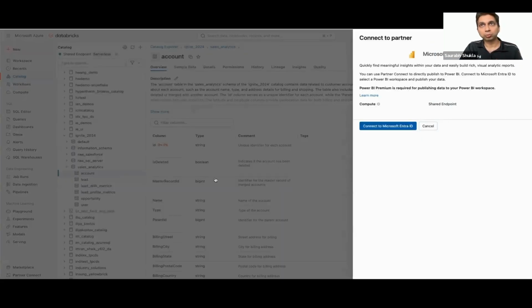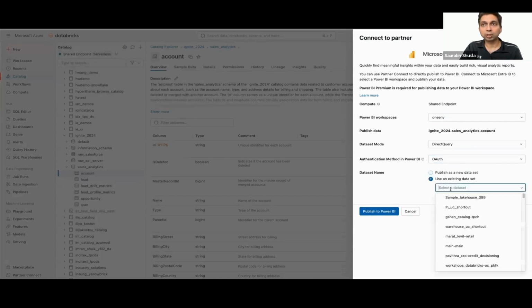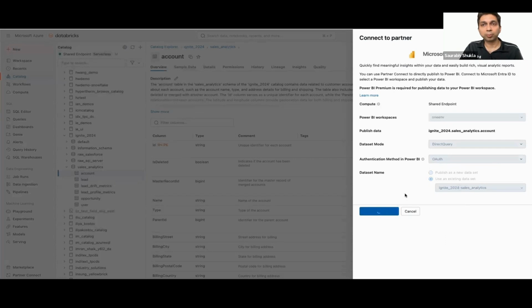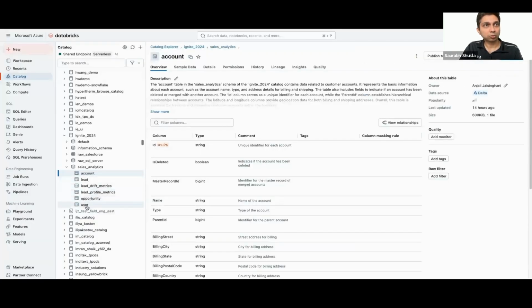It will then ask me to authenticate using Microsoft Entra ID for the OAuth login. I'll provide the Power BI Workspace details, direct query mode in this case, and then OAuth as the authentication mechanism. I'll provide the dataset name, the existing semantic model, and that's it. My table is now published. I'll repeat the same activity for the remaining three tables, which are part of the current data model.